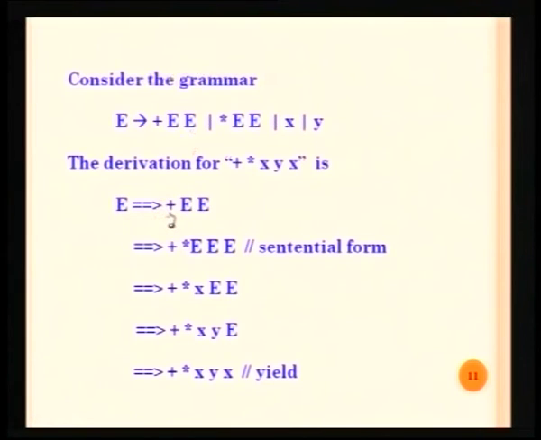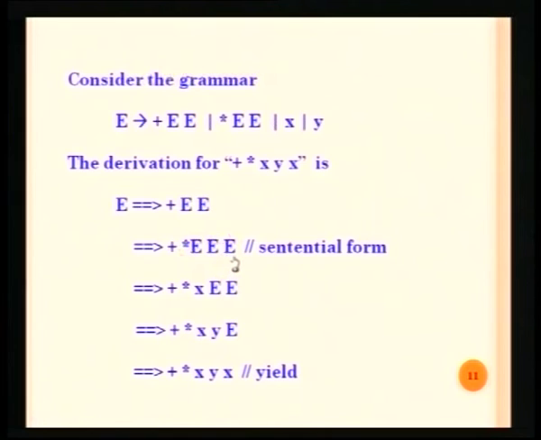So E derives plus EE, and the next one is you go for expanding this E. We are having once again 4 choices for this E, either it can be plus EE or star EE or x or even y, but the only choice that is valid for this context is going to be star EE. So this E is expanded by using star EE.